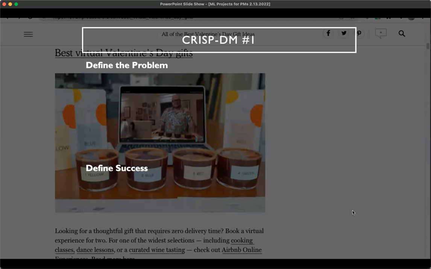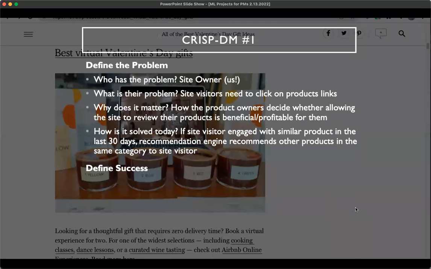So according to the CRISP-DM process, here's how we define the problem. Who has the problem? Us, the site owner. What is our problem? Well, we need site visitors to click on product links. Why does it matter? This is how the product owners decide whether allowing our site to review their products is beneficial or potentially profitable for them.